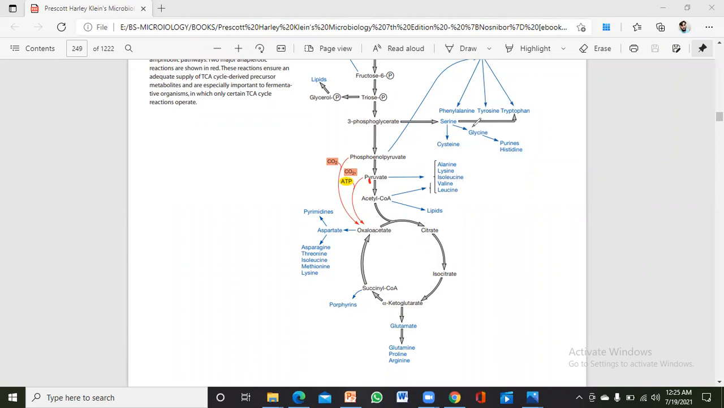And what are precursor metabolites? These are the metabolites that are involved in the formation of amino acids. Just look here, oxaloacetate gives rise to aspartate and other amino acids, so this acts as a precursor metabolite. Alpha ketoglutarate acts as a precursor metabolite for the formation of glutamate, glutamine, proline, and arginine. I will discuss the full biochemistry.